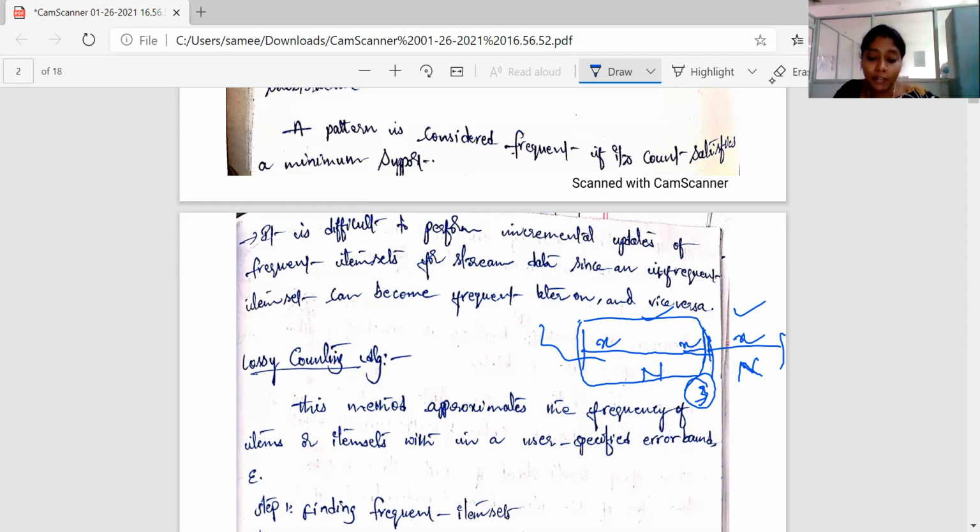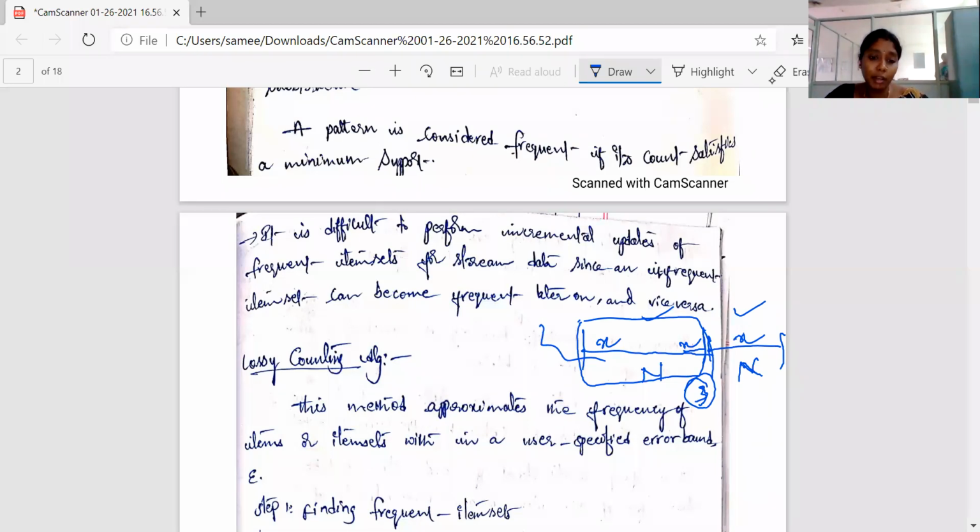For that, we have a method called the lossy counting algorithm. This method approximates the frequency of items or item sets within a user specified error bound. In addition to finding the exact frequent item sets, it approximates the frequency of the item sets.